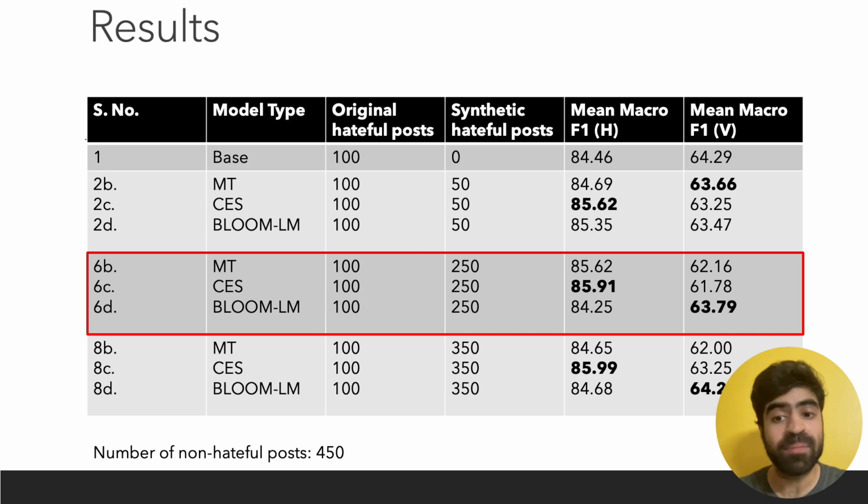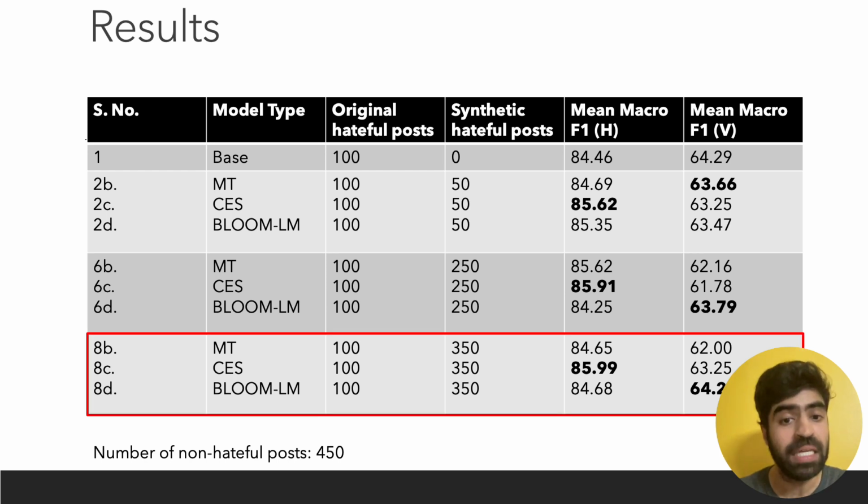We find a similar trend for Hindi, but for Vietnamese, we find the Bloom language model to shine the most. Finally, when we augment 350 hateful posts to make the total hateful post count 450, which is equivalent to the non-hateful post count, we find the best performance both for Hindi and Vietnamese. While the contextual entity substitution method continues to shine for Hindi, the Bloom language model provides better results for Vietnamese.